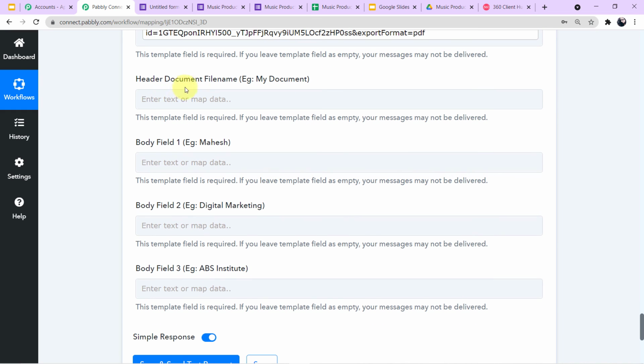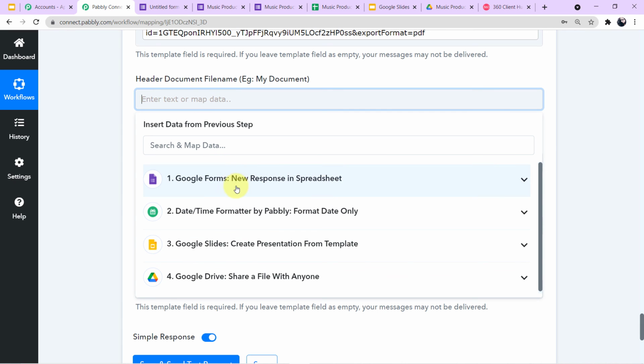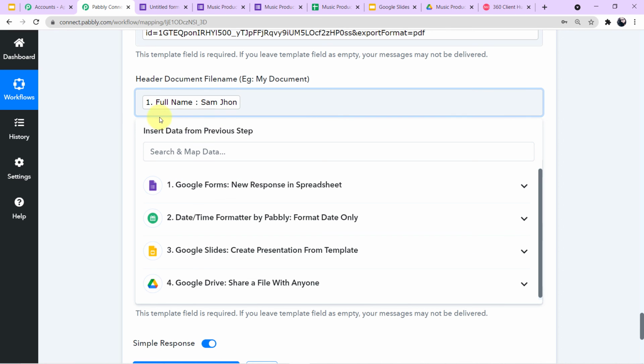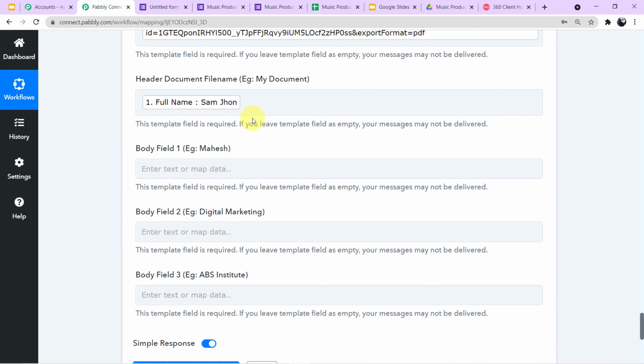Now it is asking us for the header document file name. So guys, header document file name is the name of the file which is being shown at the top. I want to keep the header document file name as the name of my student. So I'll simply map the name of my student.